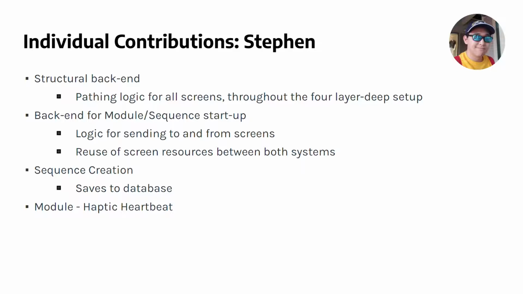And as for my personal module, mine was the haptic heartbeat, in which I eventually decided to create just a simple simulator of a resting heartbeat for the user. More specifically, I used a 75 beat per minute setup for the heartbeat, in which the user would either place the phone or device over their heart or within their hands in order to simulate that heartbeat.